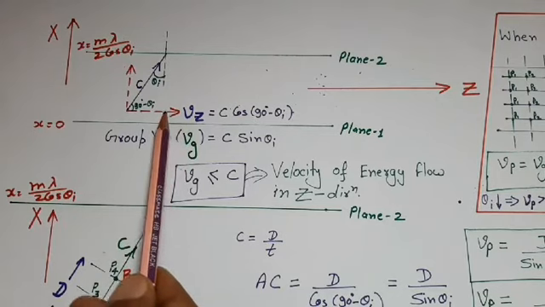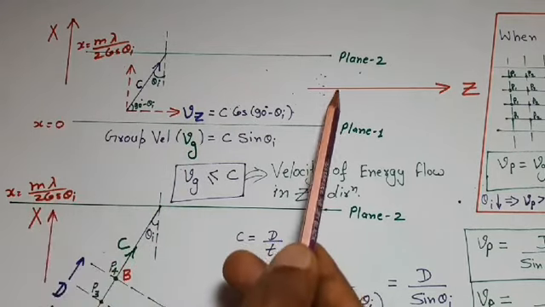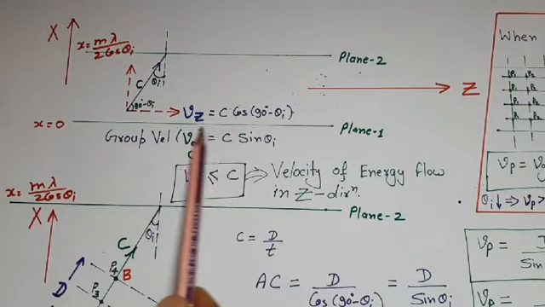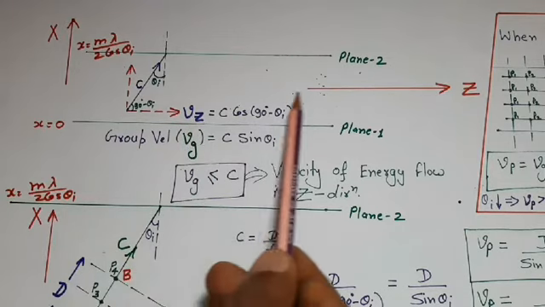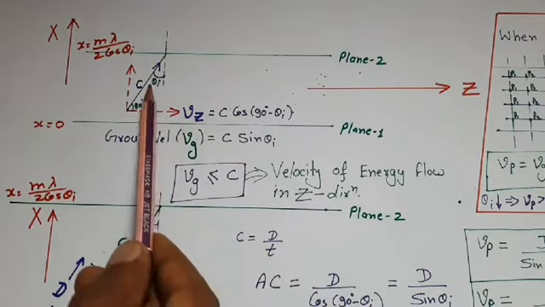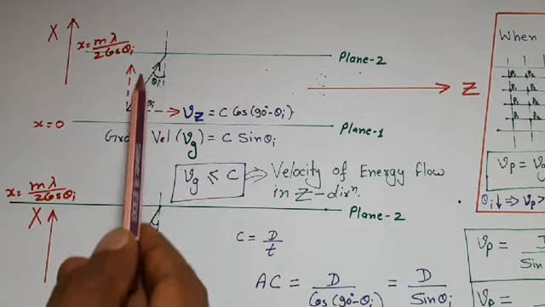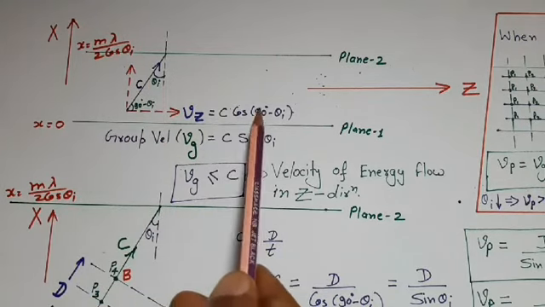Now in how much time the wave energy will reach from one end of the waveguide to another end of the waveguide will depend upon its z component only, because z component is responsible for the movement of energy in z direction. If angle of incidence is theta I, then this angle would be 90 degree minus theta I, and because in this direction velocity is c, so z component would be c cos of 90 degree minus theta I, which is c sin of theta I.